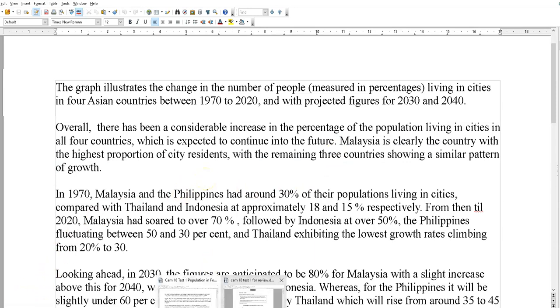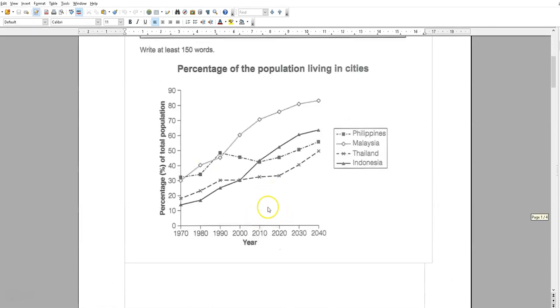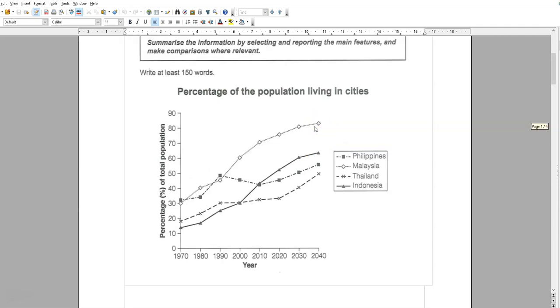If we look at it, we can see an increase in all four, but one in particular is outstanding, and that's basically it. The logical progression here would be 1970 to 2020 in the past, so put that in paragraph 3, and a separate paragraph for the projections. That would seem to make sense in terms of logical progression.